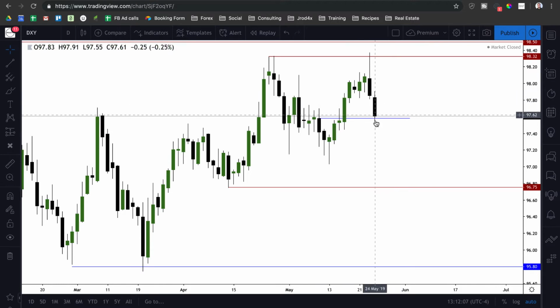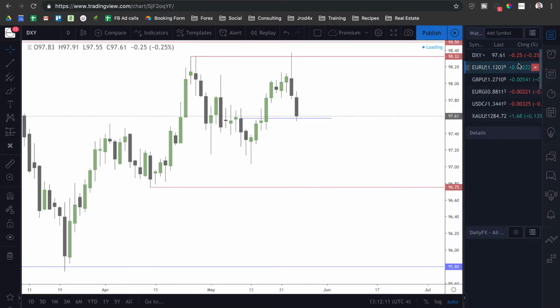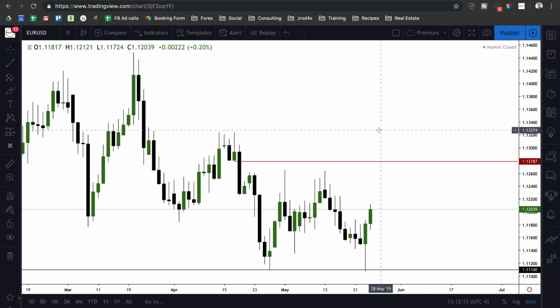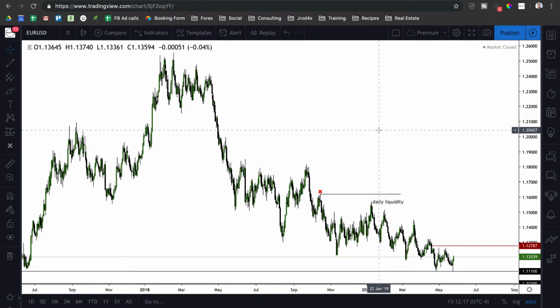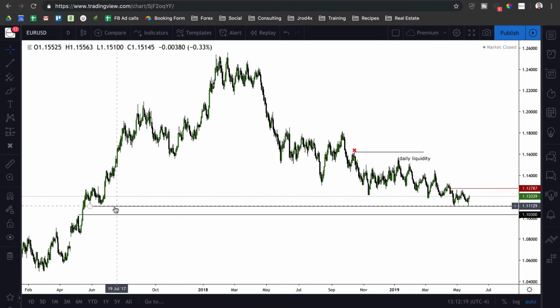As long as we're above that, I'm still looking for higher prices on dollar index. All right, if we move to euro dollar now, and we can actually scroll out, you guys can see, if we go back, so we've still been working these equal lows here.